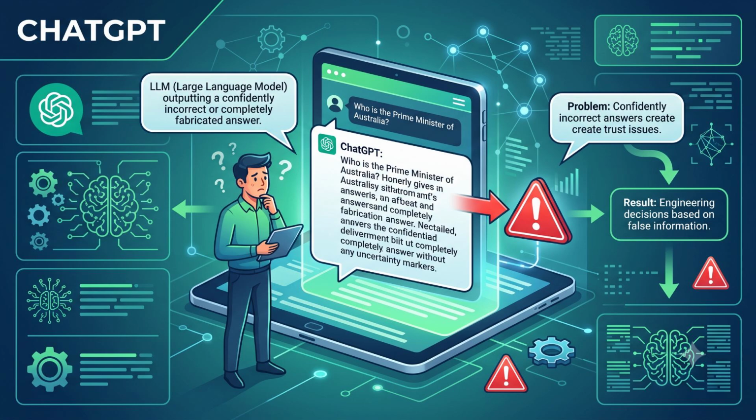Now follow the red arrow pointing to the right straight toward that warning icon. When we treat a text predictor like an infallible oracle, it creates massive trust issues. Trace the path further down to the right where it says engineering decisions are based on false information. A single fabricated line of code can corrupt an entire pipeline. So, how do we stop this from happening without losing the power of AI entirely?